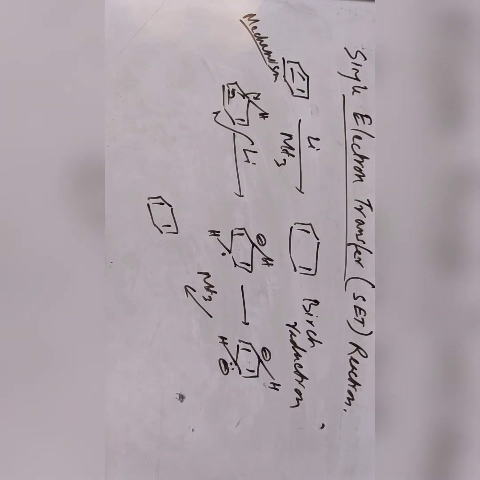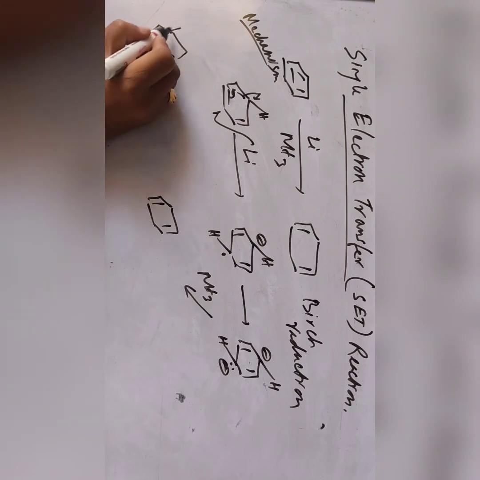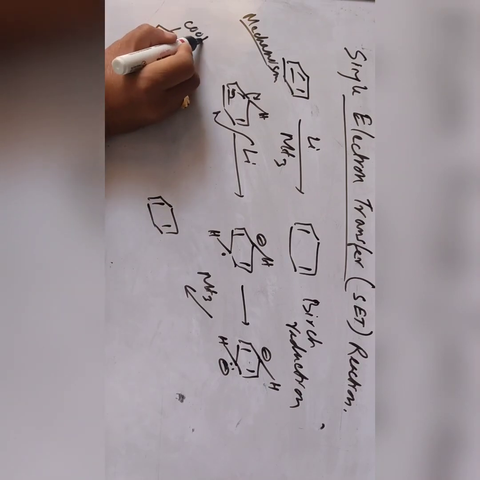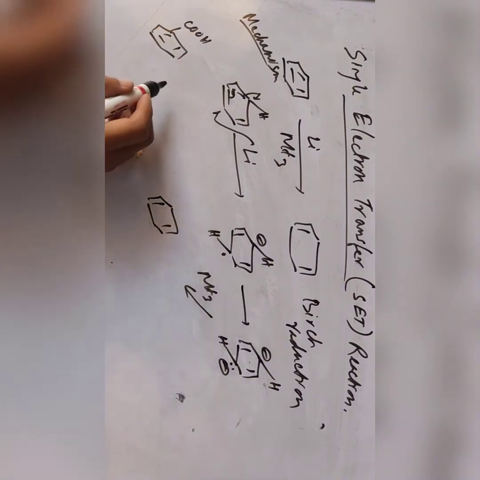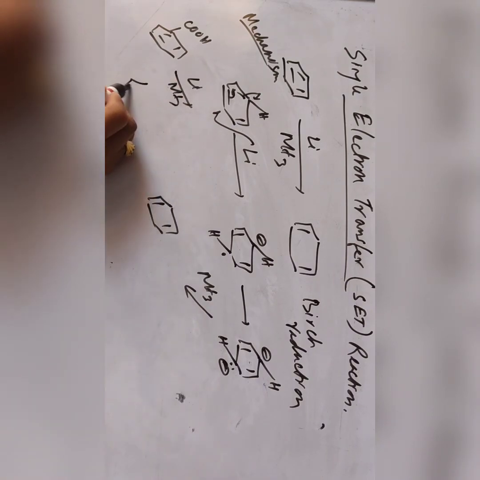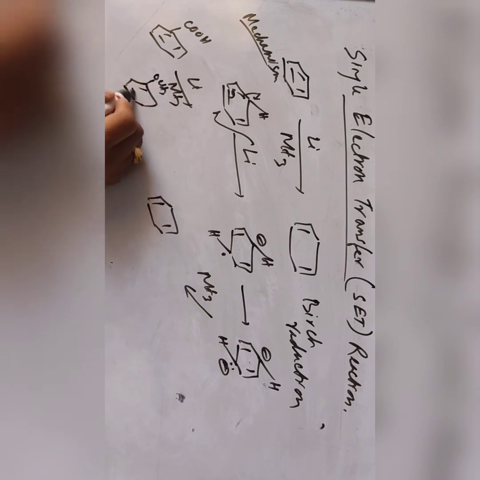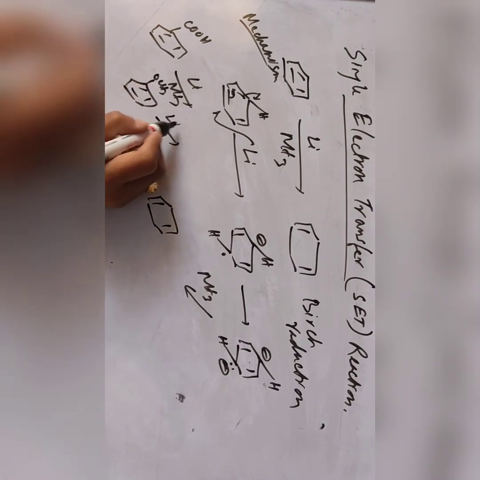Suppose the substituent is an electron donating group or an electron withdrawing group, then we can have different products. Suppose you have an electron withdrawing group like carboxylic acid, reduction with lithium and ammonia, and another with OCH3, an electron donating group, then we get a difference.